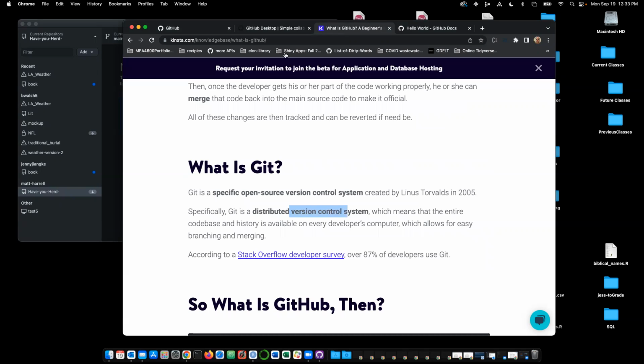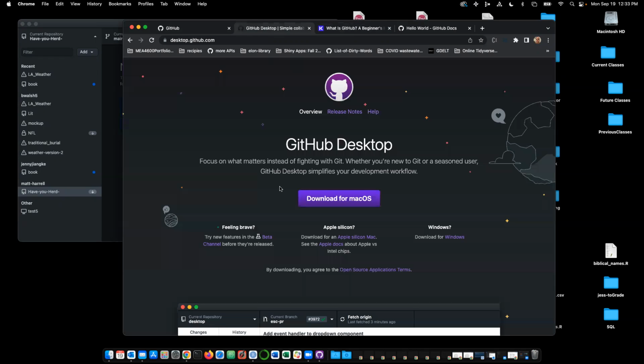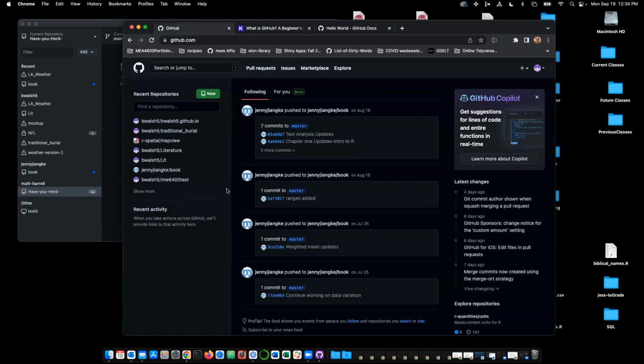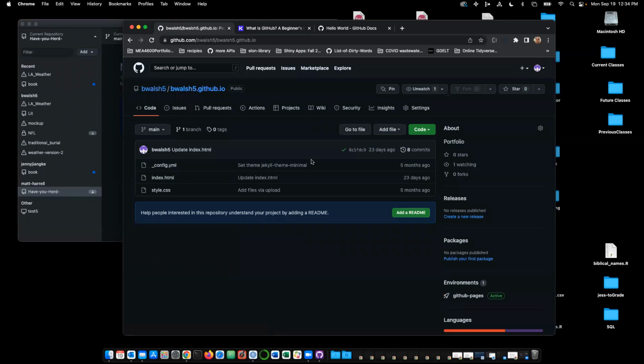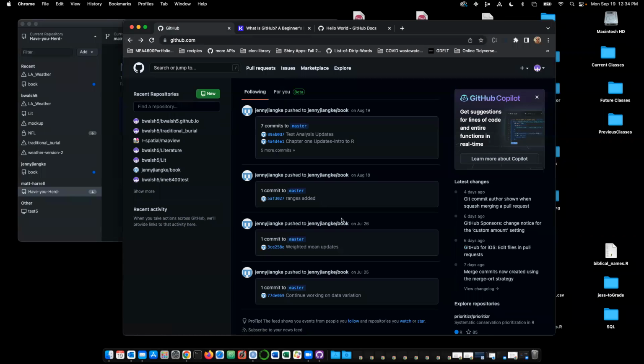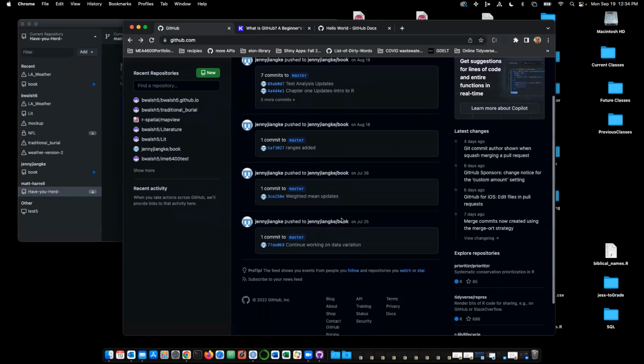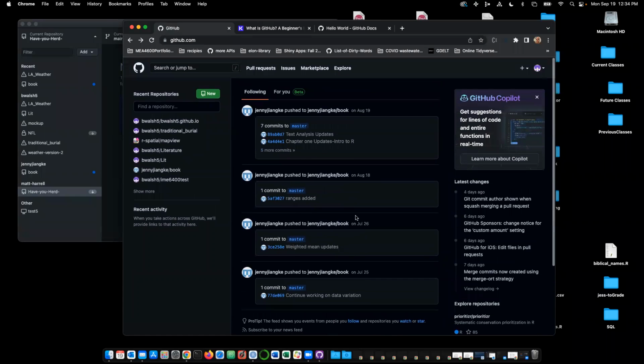So if I go to GitHub, which is essentially a hub for Git repositories, and I download a repo or repository, I'm getting the whole thing. Not just the files in it, but all the original stuff that happened to it long ago. And it's kind of a process. So you can see this is the book that Jenny and I are collaborating on. And you can see that she's been much more active in pushing content to our shared repo than I have, which is good. I'm going to close this, but this is fascinating.